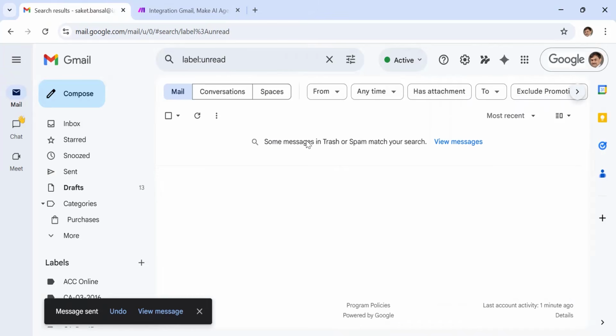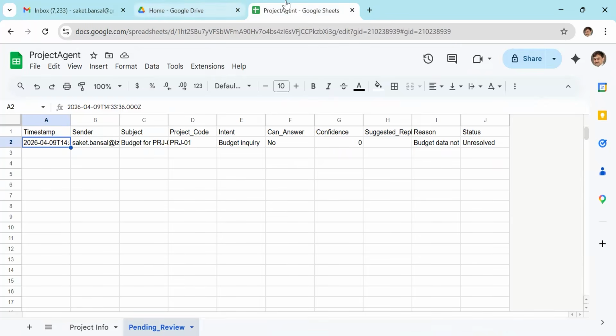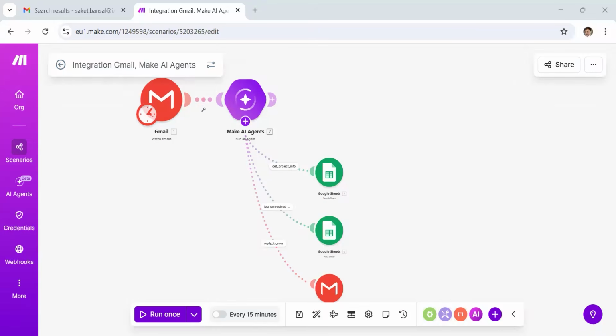It's already in my inbox, hopefully. If I go to my Gmail account, the messages will be visible there. That's obvious anyway. One is coming, another is coming. So they're there because they were sent. Now I come back and look at Make. I am back here, and in this case, I am running it. Hopefully all credits and everything will work. So I say run once.